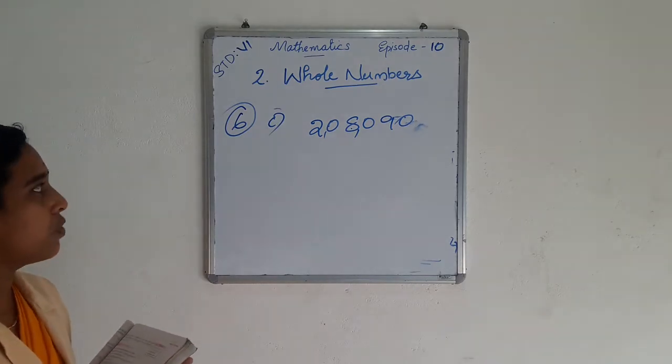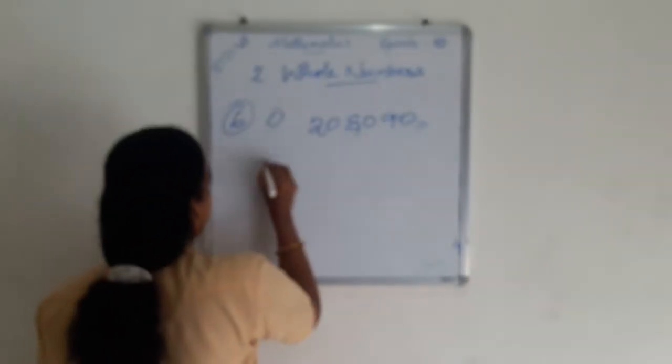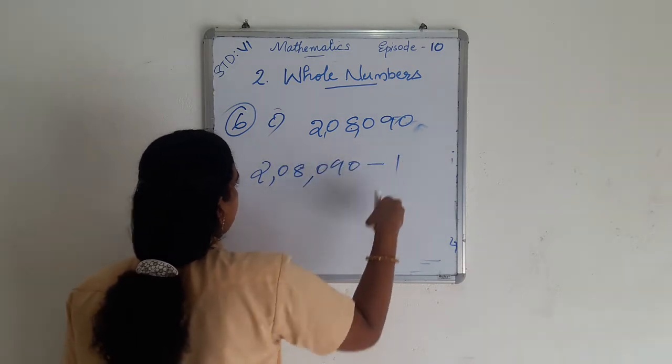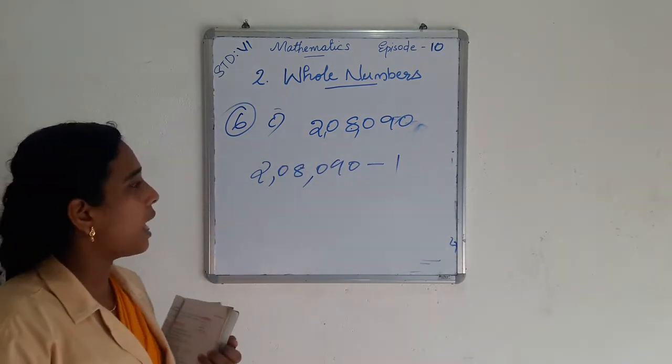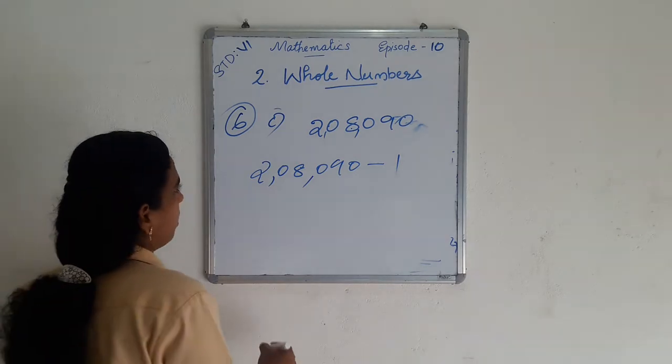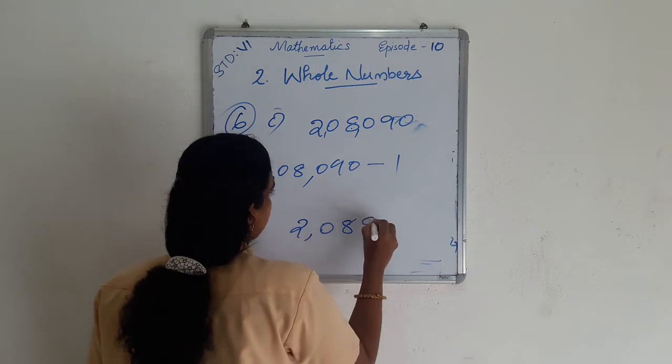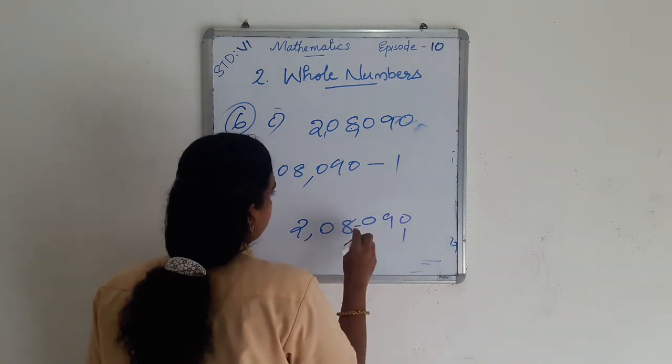Find the predecessor of 2,08,090. For finding the predecessor, we just subtract 1 from this number. That is 1 from 2,08,090. Then we get 2,08,090 minus 1.